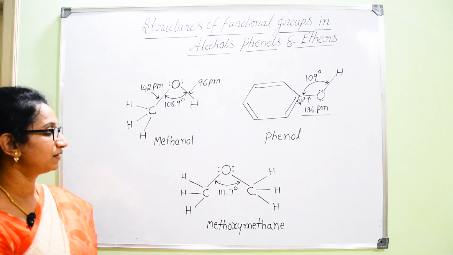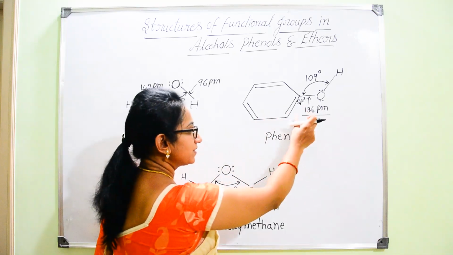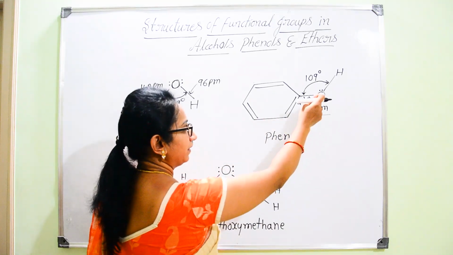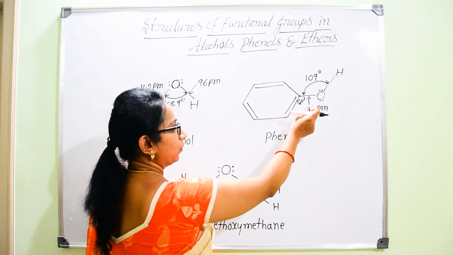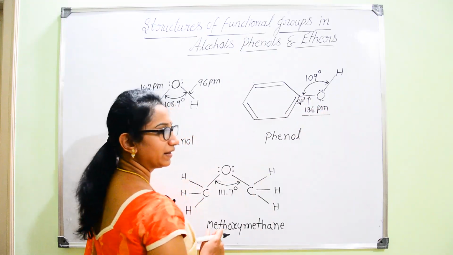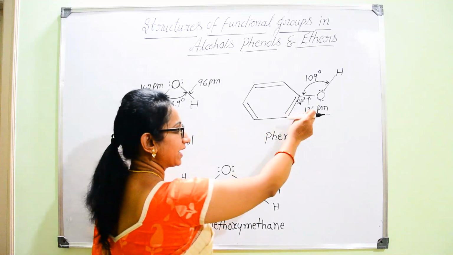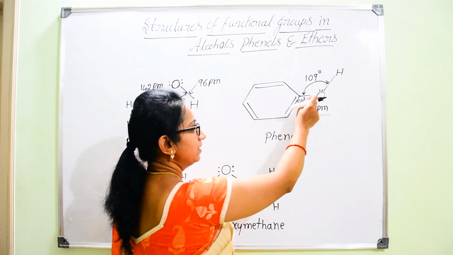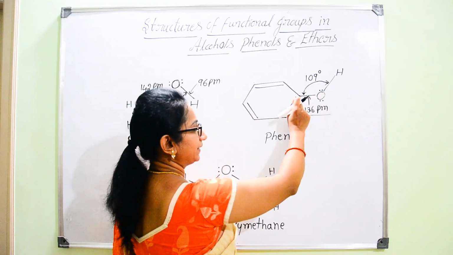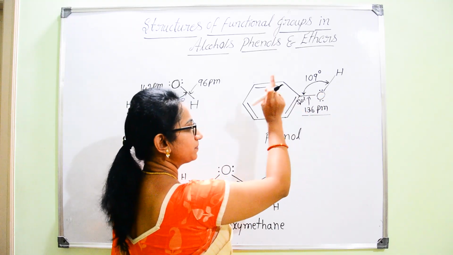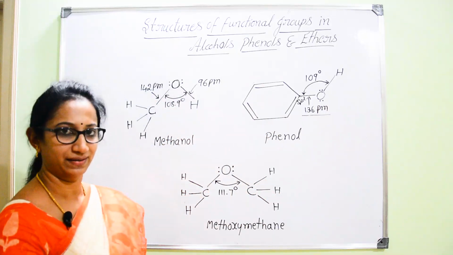How is there that difference? Here in phenols, oxygen is attached to an sp2 carbon, and there is a decrease in the bond length. It is not showing the single bond character. One reason is that oxygen is attached to a double bonded sp2 hybridized carbon atom.